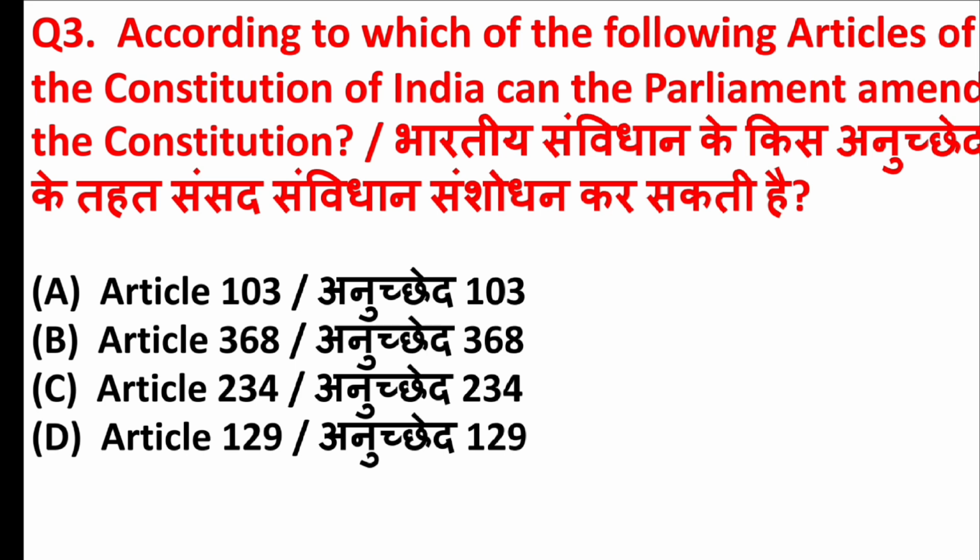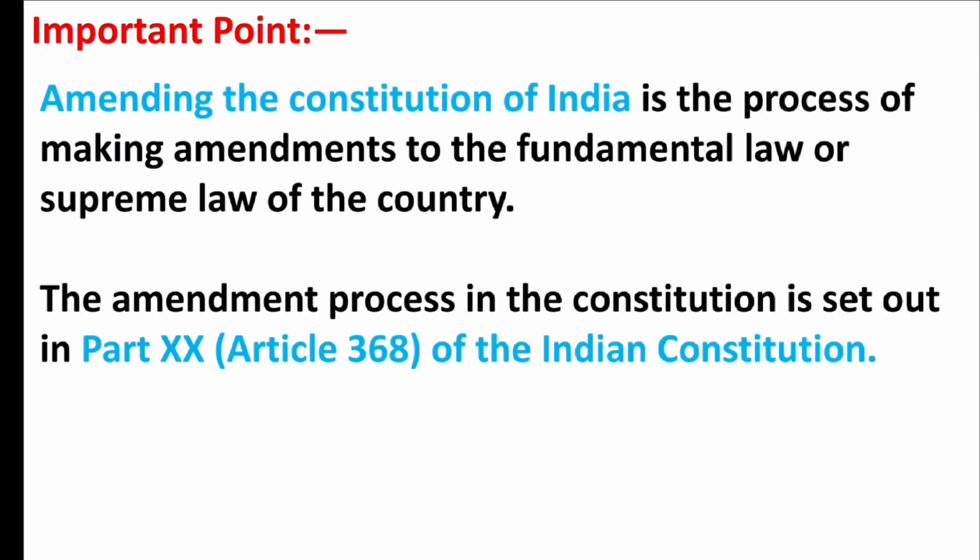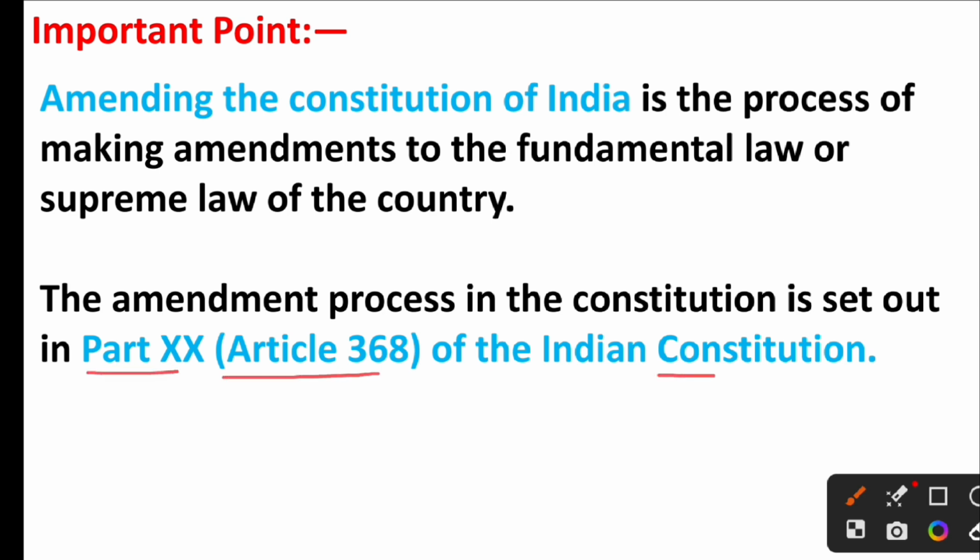According to which of the following articles of the Constitution of India can the Parliament amend the Constitution? Right answer is option B, Article 368. Friends, amending the Constitution of India is the process of making amendments to the fundamental law or supreme law of the country. The amendment process in the Constitution is set out in Part 20, Article 368 of the Indian Constitution.